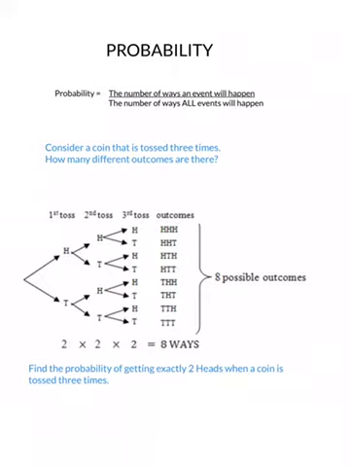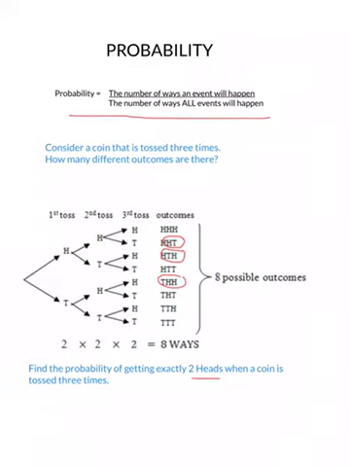So this question says, what is the probability of getting exactly 2 heads when a coin is tossed 3 times? So again, we go back to what is our formula. Our formula says the number of ways an event will happen divided by the number of ways all events happen. So how many ways can we get 2 heads when we toss it 3 times? Order doesn't matter here. We can get 2 heads anytime. There's 2 heads there, there's 2 heads there, and there's 2 heads there.